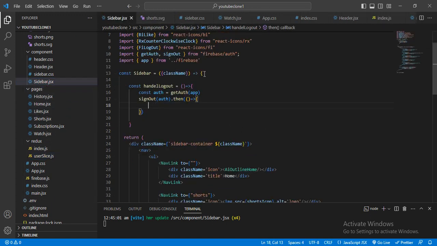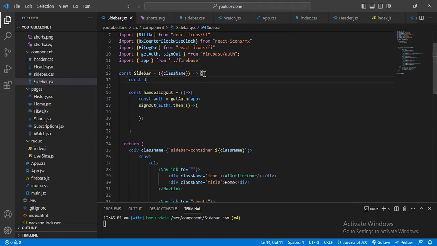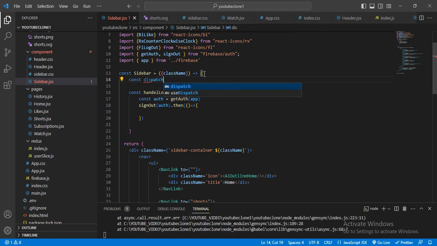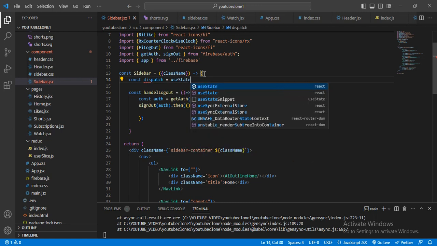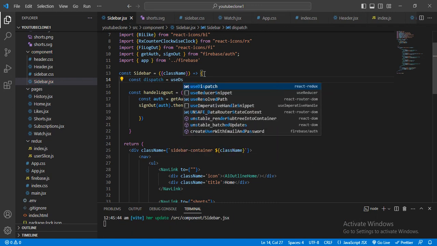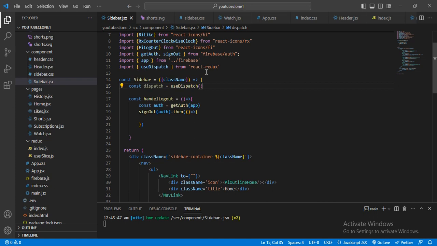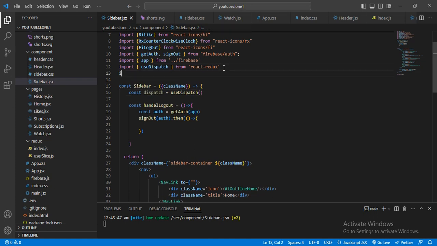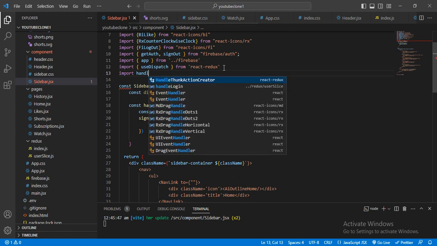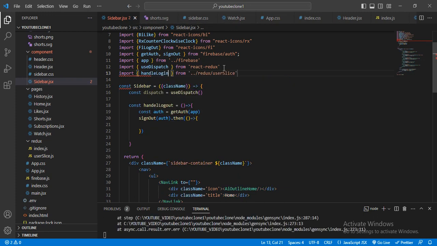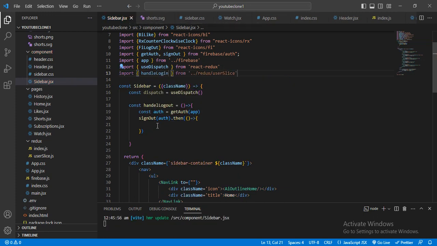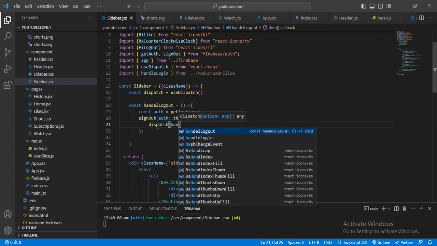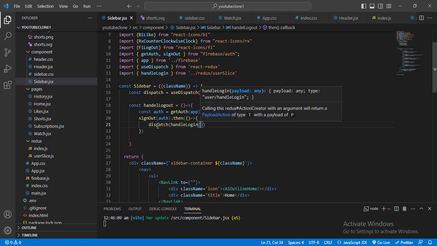First of all, I will give const dispatch equal to useDispatch. Okay, dispatch, and here I will import handleLogin from the redux, and if this is done, then here dispatch handleLogin, and here I will pass a parameter.